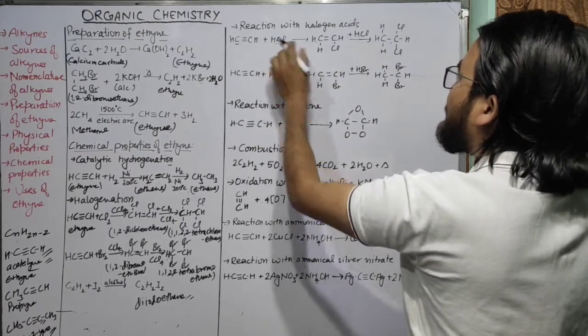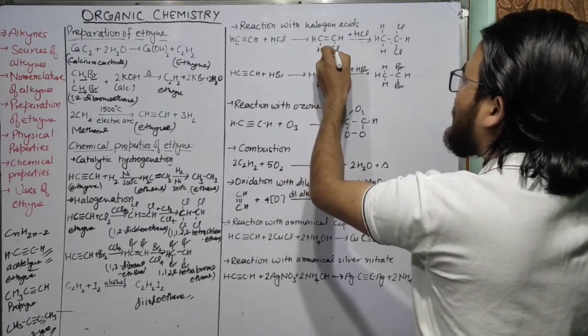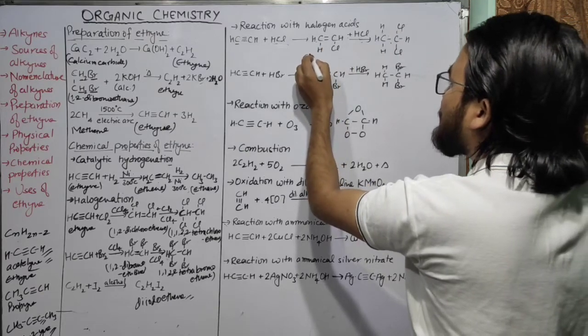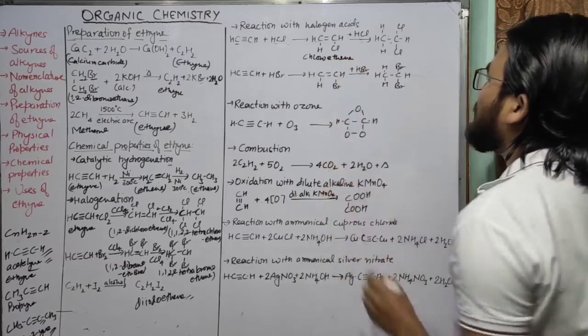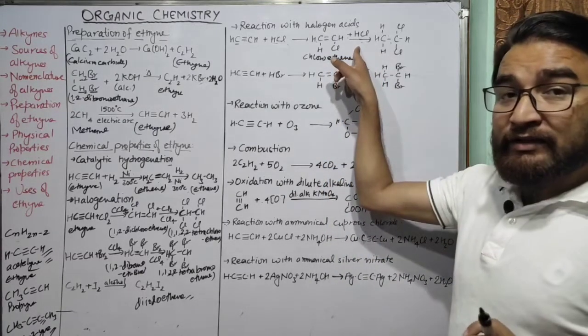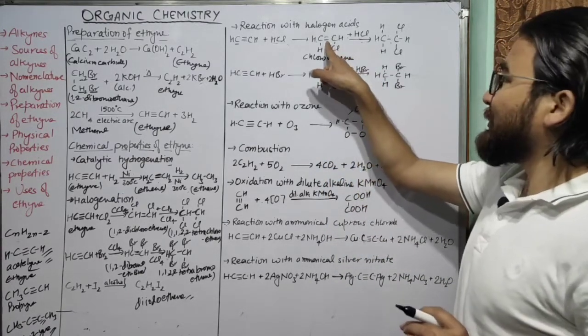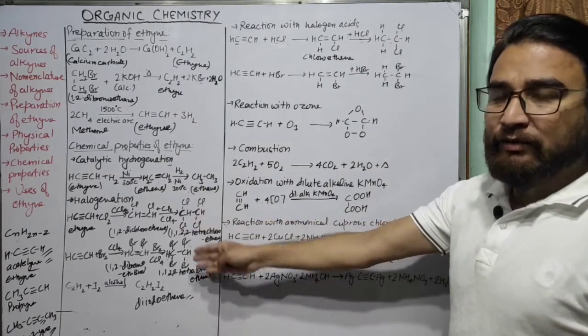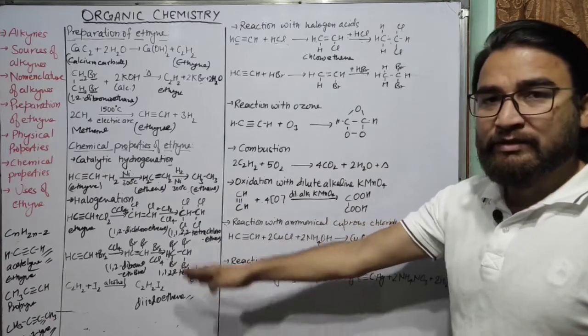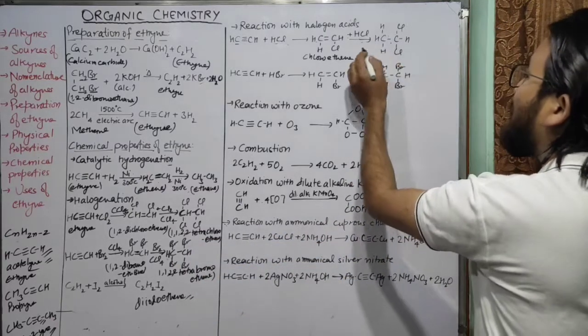So what will be its name? You can see here CH2 double bond CHCl. Its name is chloroethene. Again, on further reaction with HCl, the double bond will be converted to a single bond. The same reaction will take place as it was taking place with the previous compound. So what will be its name?